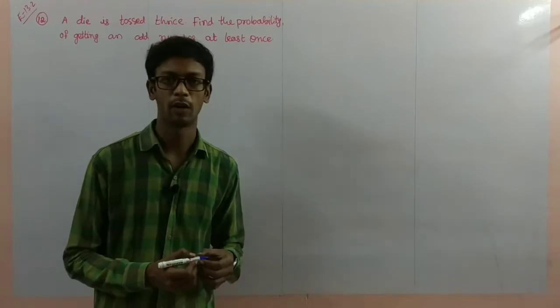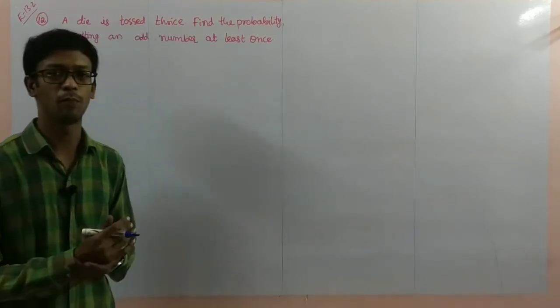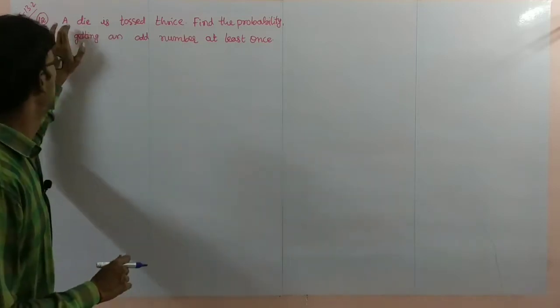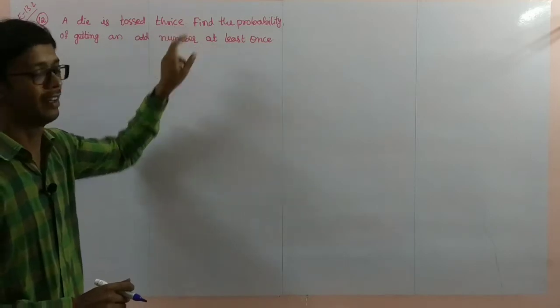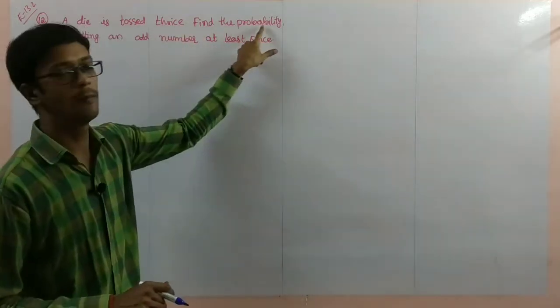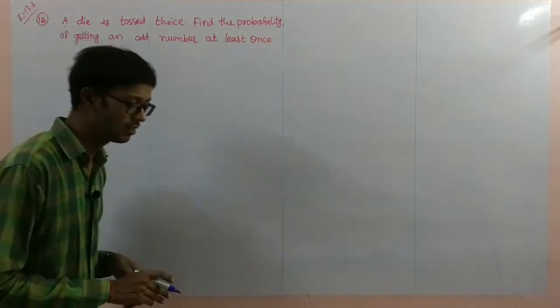Next, problem number 12. One theory question this is. And a very important question, and one different type of problem here. A die is tossed thrice, 3 times one die is tossed. Find the probability of getting an odd number at least once.